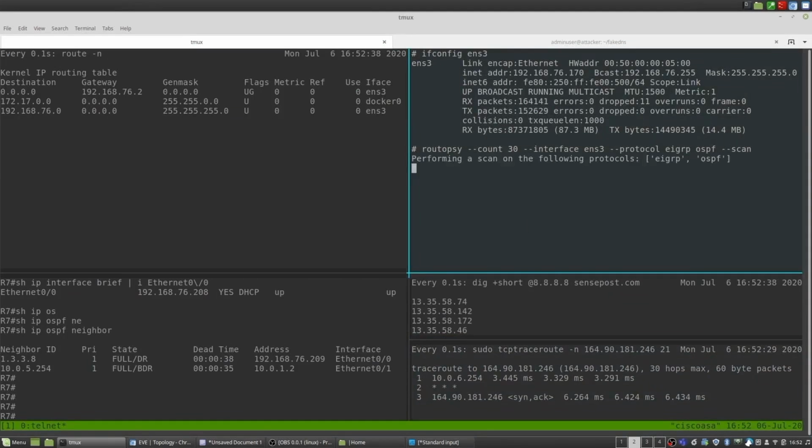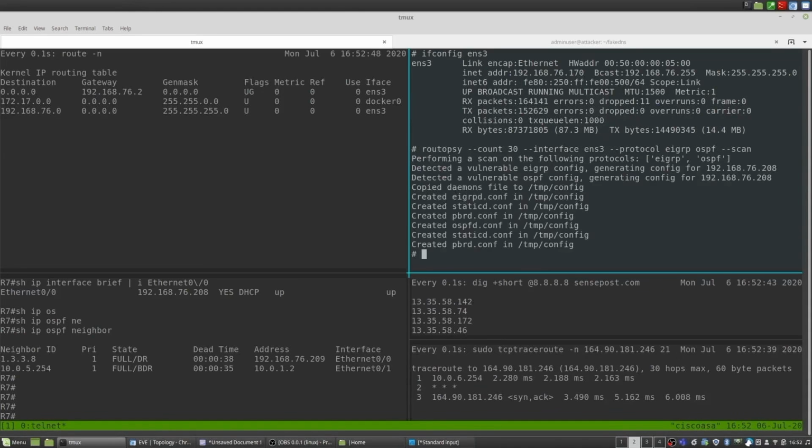Let's start off with the scan flag. Like Simon mentioned, this is just going to look for vulnerable packets, parse them, and then take the relevant parameters and push them into our config templates. So now you can see that we've detected vulnerable EIGRP and OSPF.